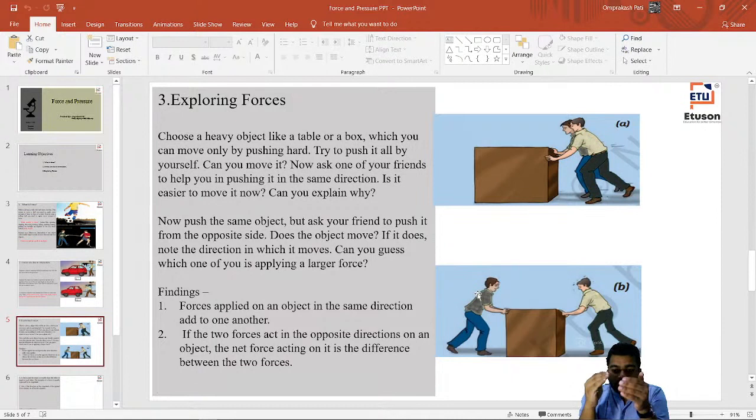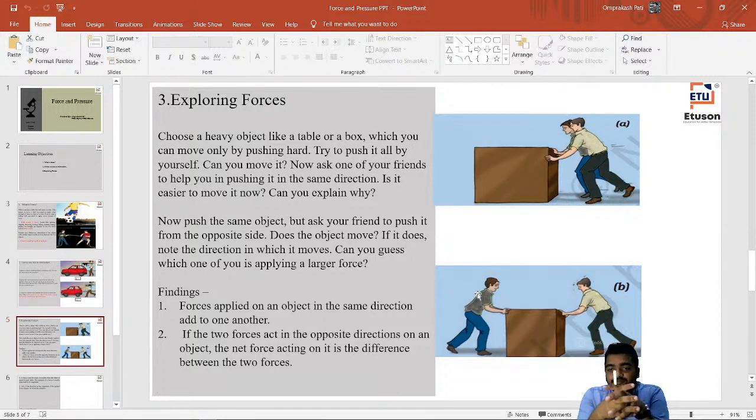So in the second figure we are saying the first person is pushing that box with 5 Newton, so the first person is applying a force of 5 Newton, and the second person is applying 3 Newton of force to that box. So what will happen? Towards whom will that box move? That box will move towards person B. Why? Because person B is applying less force in comparison to the first person, right?